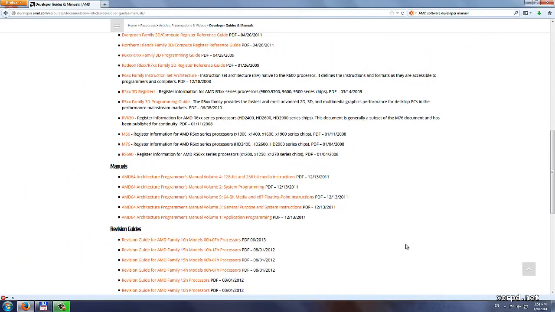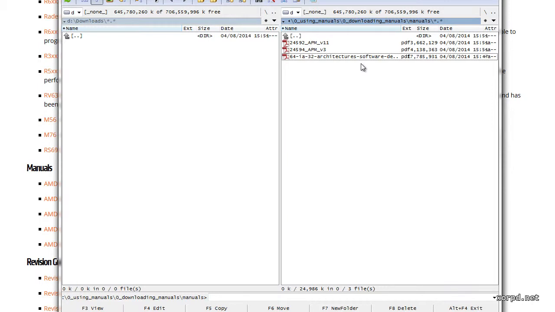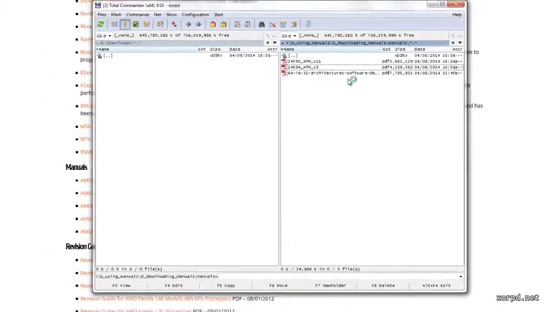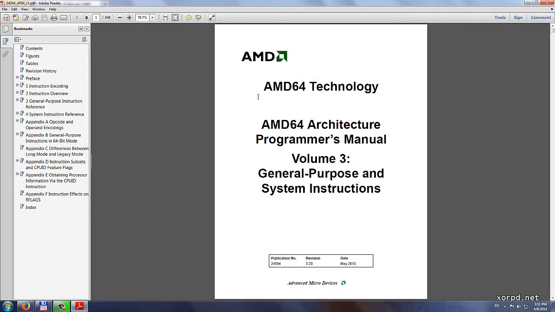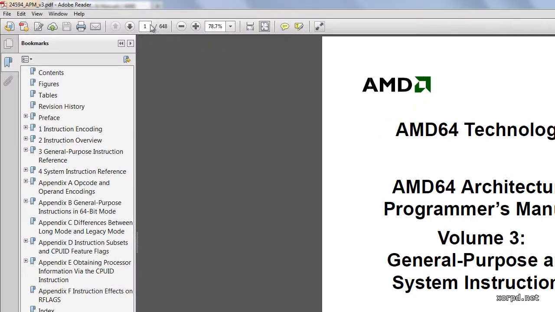The download is completed. We move those two files into our folder. Let's take a look inside for a moment. This is how the AMD manual looks like. We can see that it contains a bit less pages,